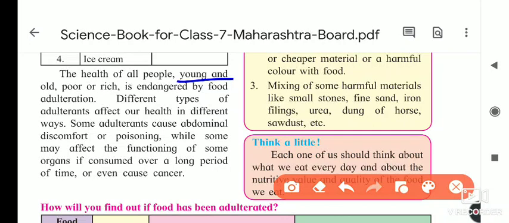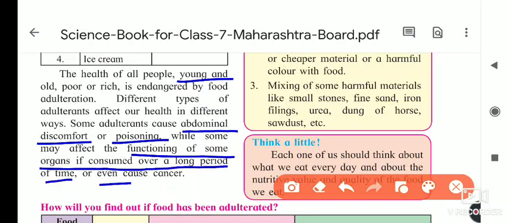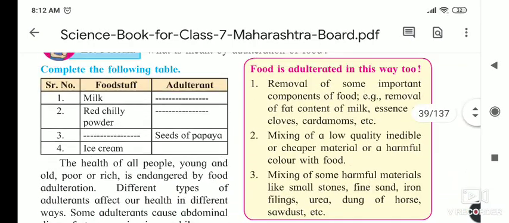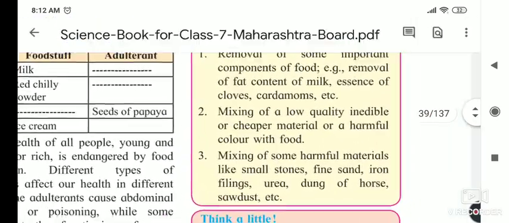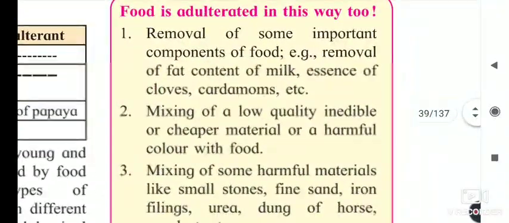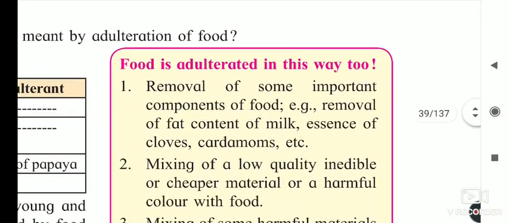Different types of adulterants affect our health in different ways. Some adulterants cause abdominal discomfort or food poisoning, while some may affect the functioning of some organs. If we consume them over a long period of time, they even cause cancer. It is a very dangerous disease; it can be cured in the first stage only, in the second and third stage this disease does not get cured.